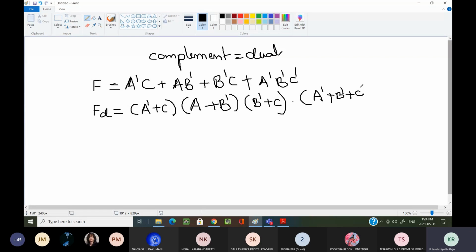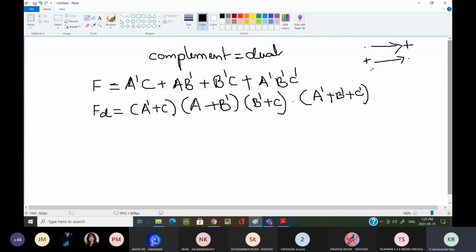What about the others? If it is clear to you, okay. If you are not saying also, it's okay. If it is clear to you, nothing is there. In order, what I have done here, simply I have replaced this dot with plus and plus with dot. That's all. Nothing I have done here. Simple to calculate the dual.